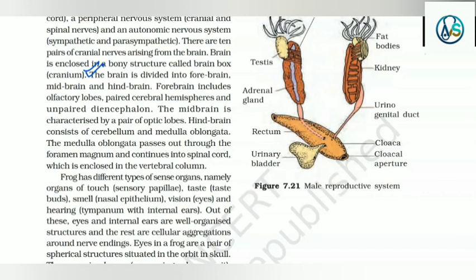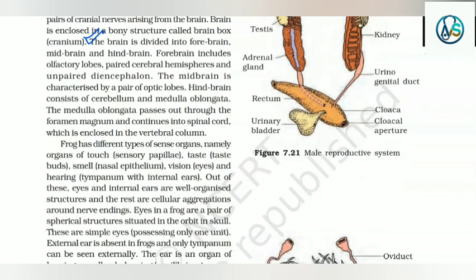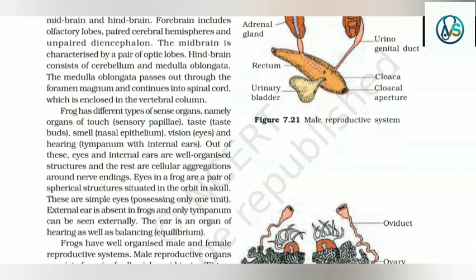The brain is divided into forebrain, midbrain and hindbrain. Forebrain includes olfactory lobes, paired cerebral hemispheres and unpaired diencephalon. The midbrain is characterized by a pair of optic lobes. Hindbrain consists of cerebellum and medulla oblongata. The medulla oblongata passes out through the foramen magnum and continues into the spinal cord, which is enclosed in the vertebral column.